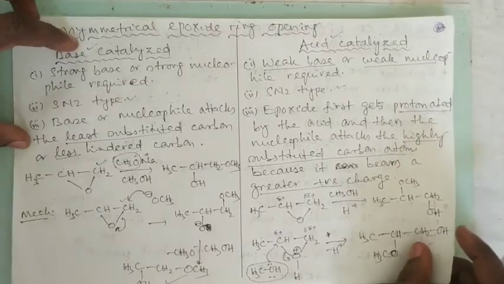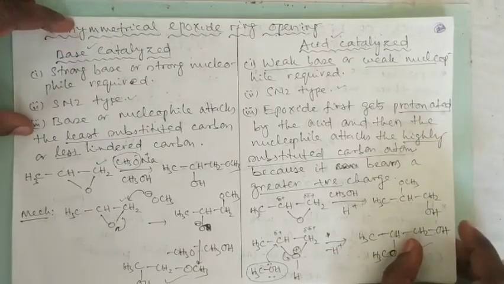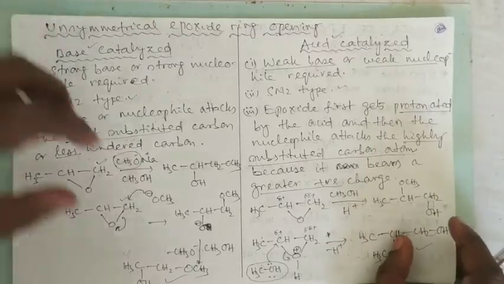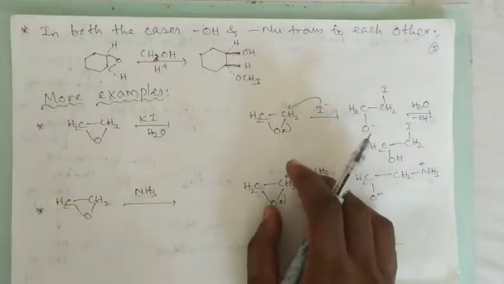So these are the two different ways, very easy ways to explain. I have explained base catalyzed and acid catalyzed unsymmetrical epoxide ring opening.